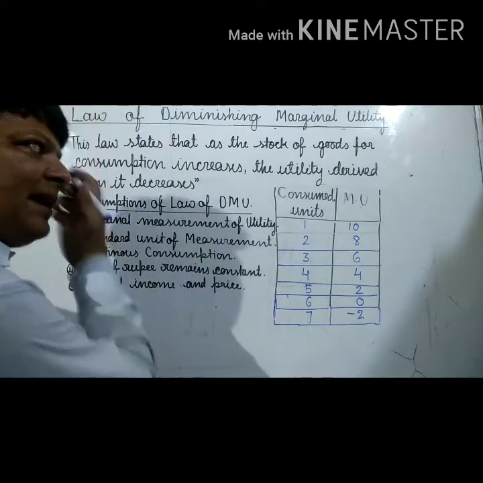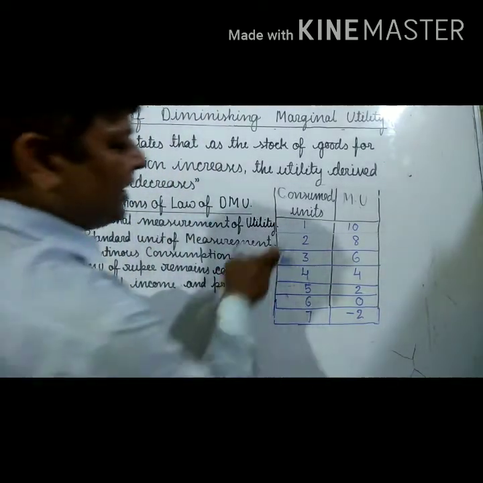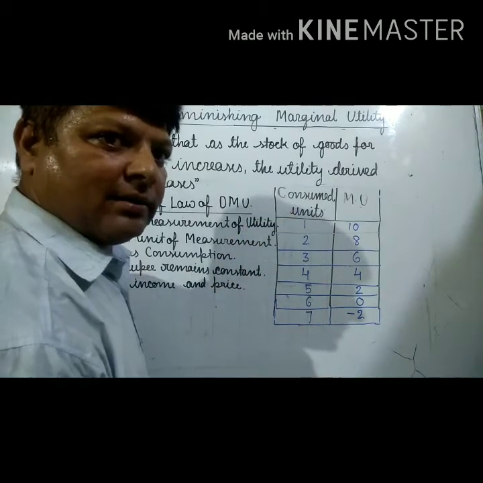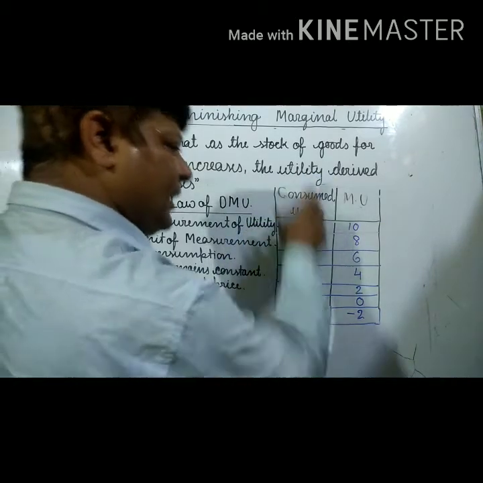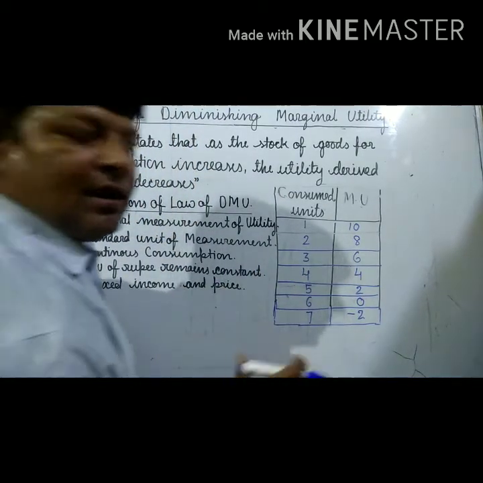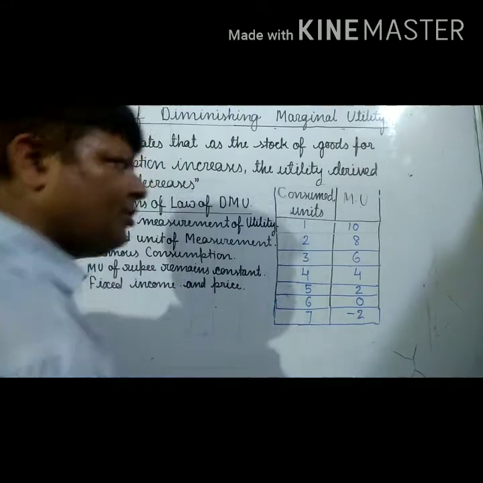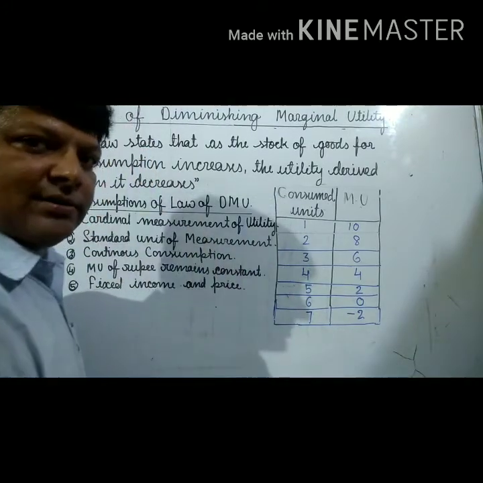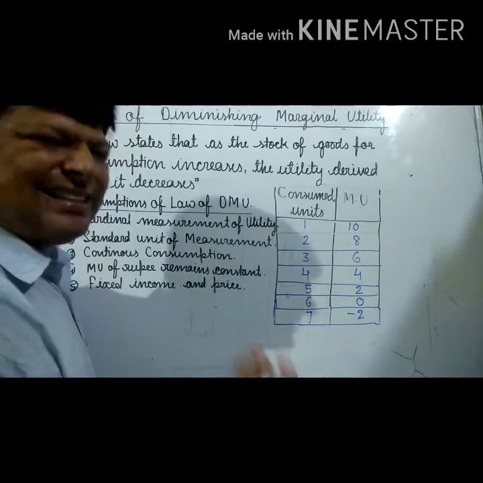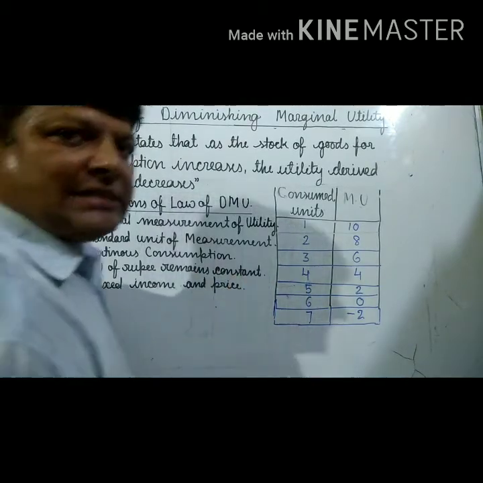Now please see what is going on here. We are consuming a commodity continuously without any break. The moment we consume any commodity without a break, the utility we derive from the consumed unit will definitely decrease. Here the decrease is at a constant level. That is another matter; it is only for the understanding.